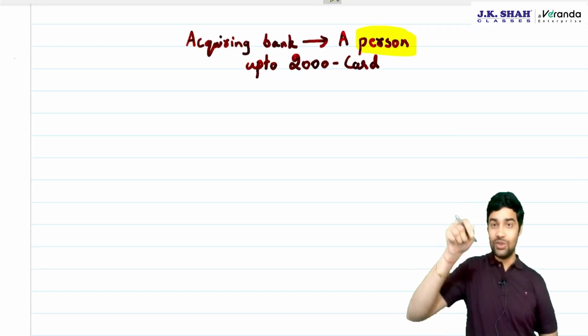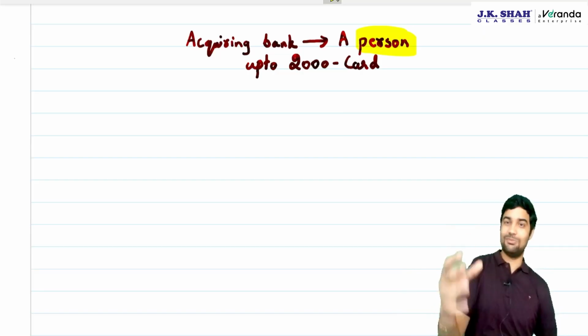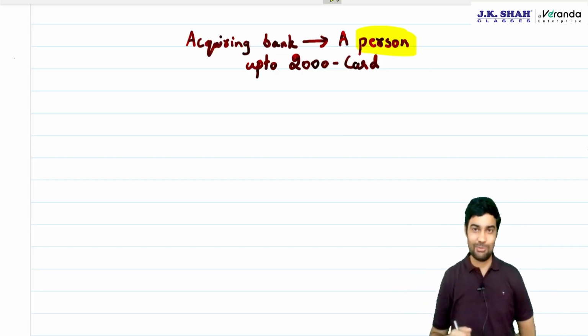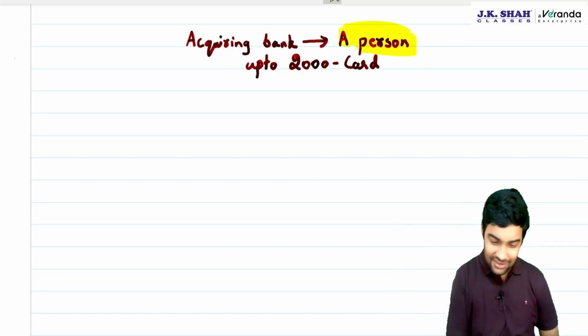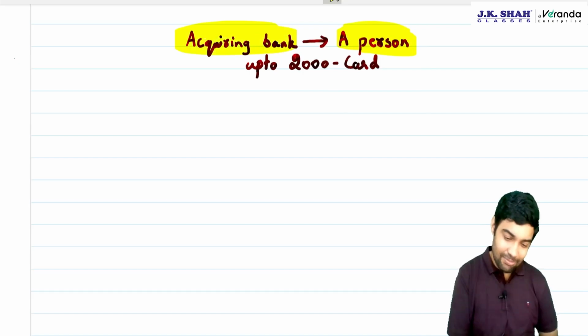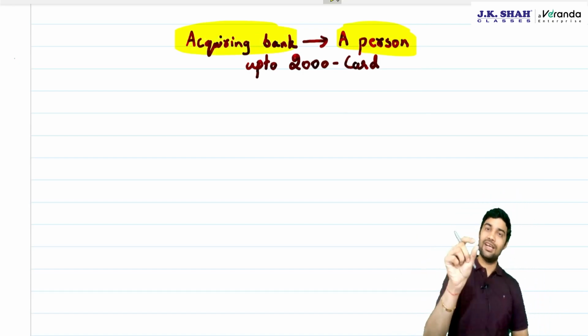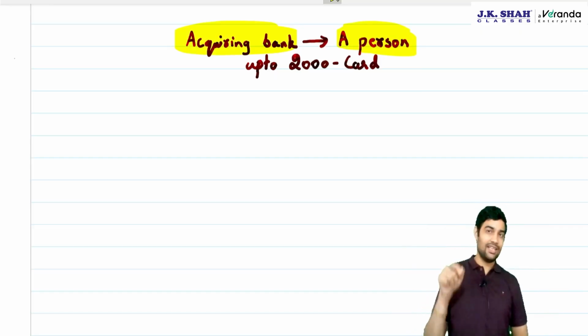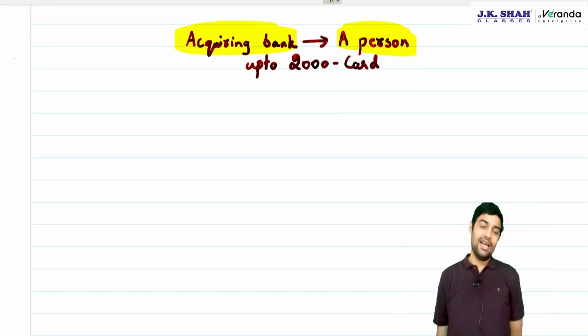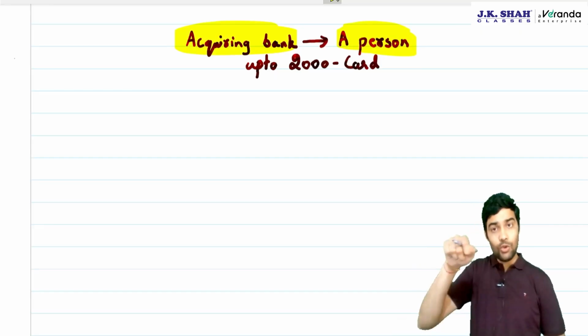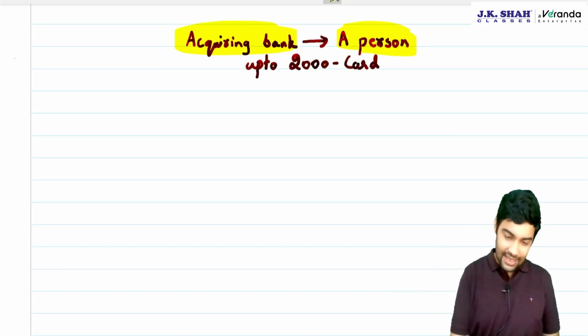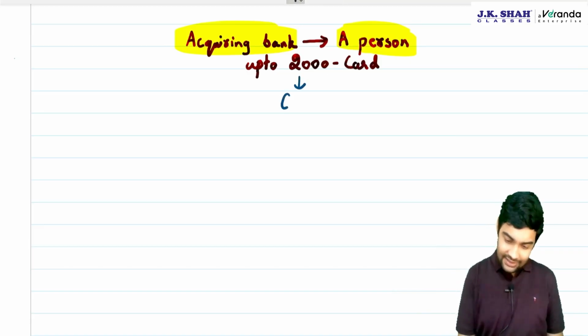Merchant is where you are using that card. Say suppose you use that card at Shoppers Stop. Shoppers Stop is this person. HDFC Bank is going to charge Shoppers Stop a fee for that credit card swiping. Now, if you swipe up to 2000 rupees, then charges are there.